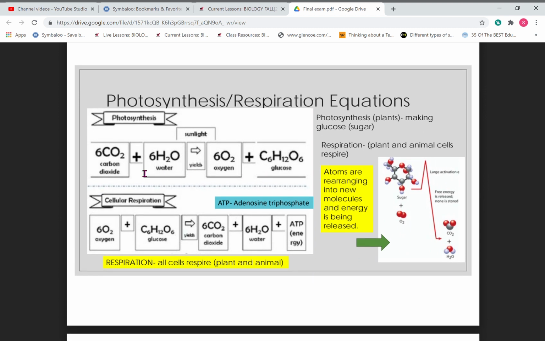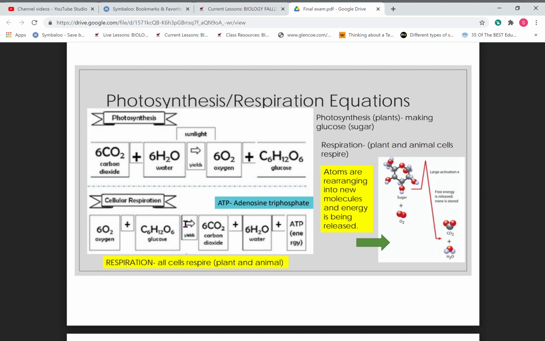Photosynthesis respiration equations. This is photosynthesis. This is respiration. You'll see that they're the opposite. So for photosynthesis, I have to have 6 CO2 plus 6 H2O with sunlight, making oxygen and sugar, glucose. This is the reactant, this is the product, and this is the yield. This is what it takes. Without this, it would never happen, like our cake in the oven. Now look, here's the oxygen, here's the sugar.